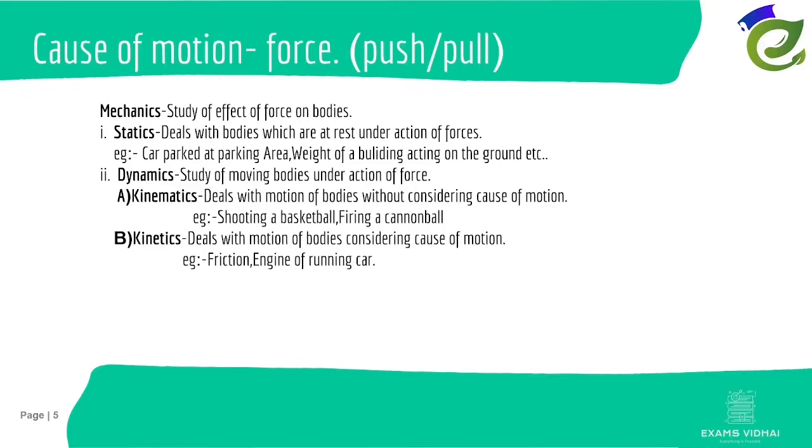Kinematics deals with the motion of a body without considering the cause of motion, like shooting a basketball, firing a cannonball. Whereas kinetics tells about the process, how you are able to shoot the ball. Therefore, kinetics deals with the motion of bodies considering the cause of motion. For example, friction, the engine of a running car, pressure, etc.